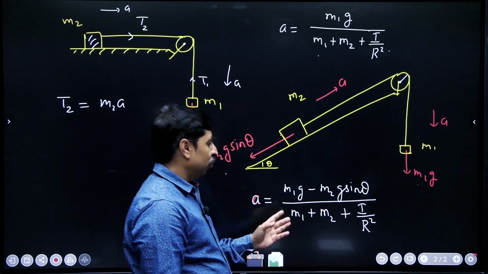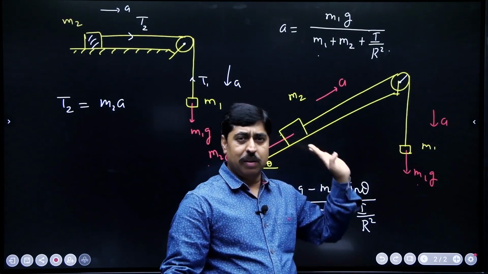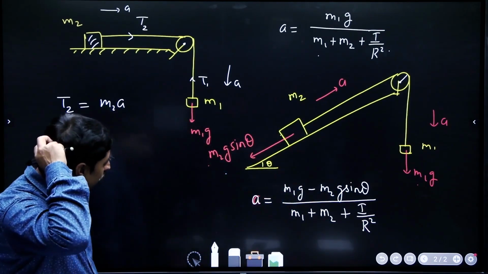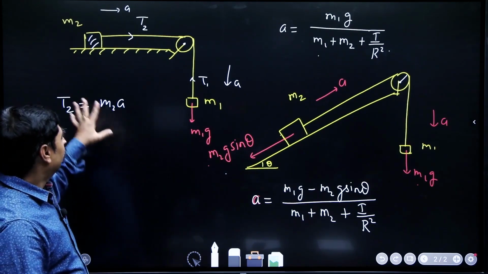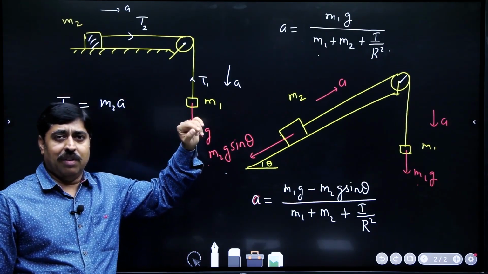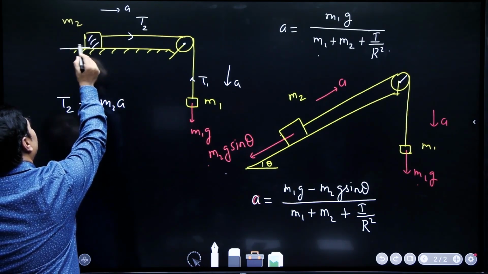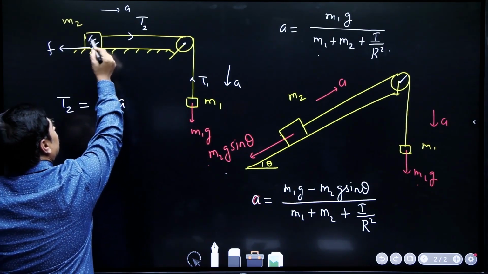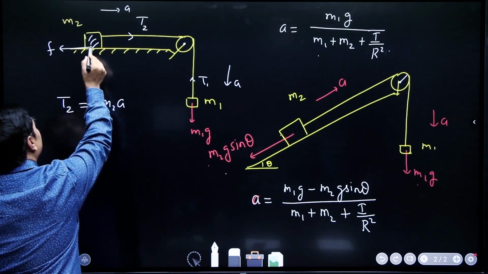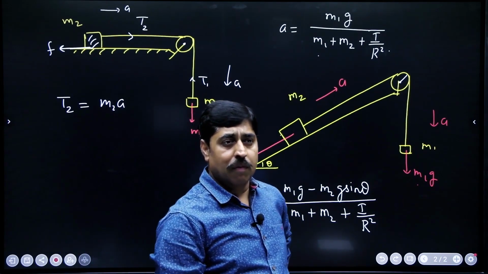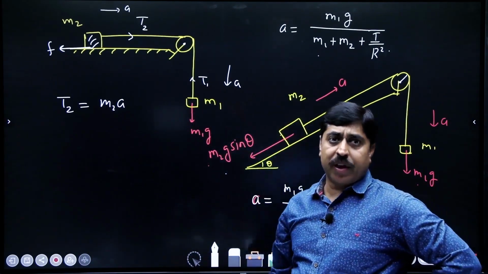Again, if you are supposed to write tension, you can do it in a similar fashion as I explained in the earlier two questions. One more point I would like to add. Look at this particular question. Let us assume the question says that there is some friction over here. So, if this system is trying to run like this, there is a friction force which is opposing the motion. How is this going to affect my answer?